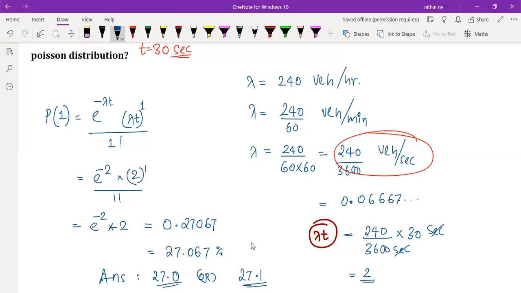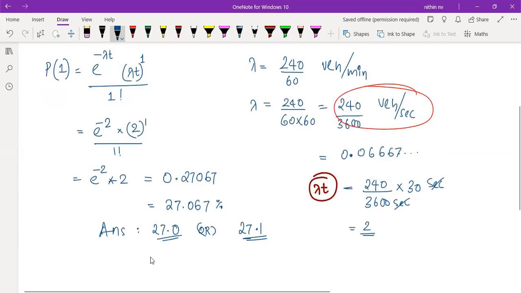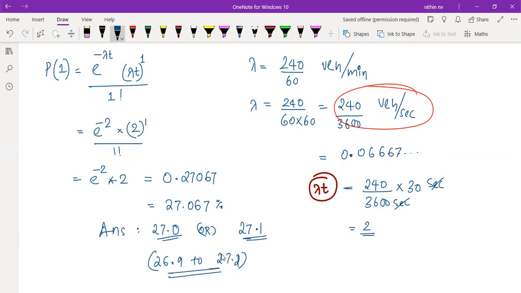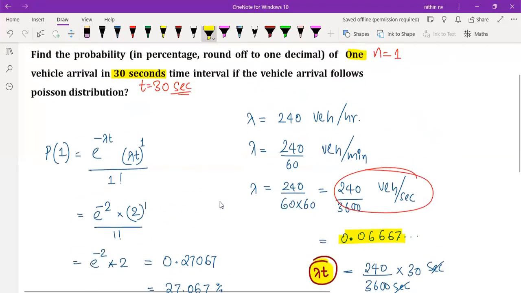Understood? They may be giving a range somewhat like 26.9 to 27.2 or something like that, but don't think about the bigger ranges. Try to make your calculations more accurate. That's why I told you, instead of writing the lambda value separately, always calculate lambda t together, so that you get a more accurate answer. Okay, I hope you got the point.